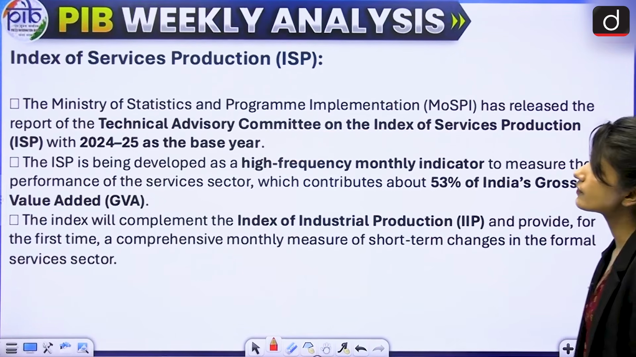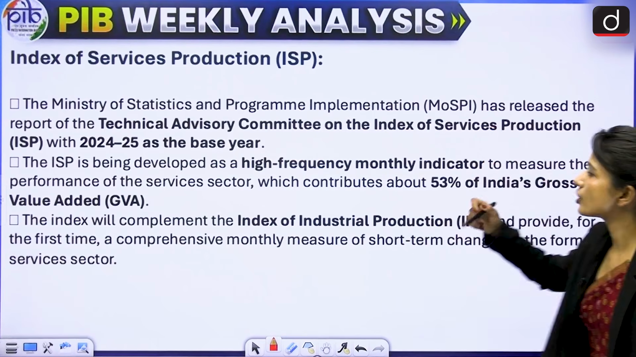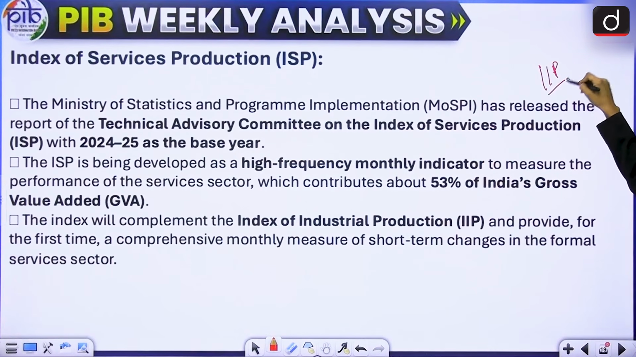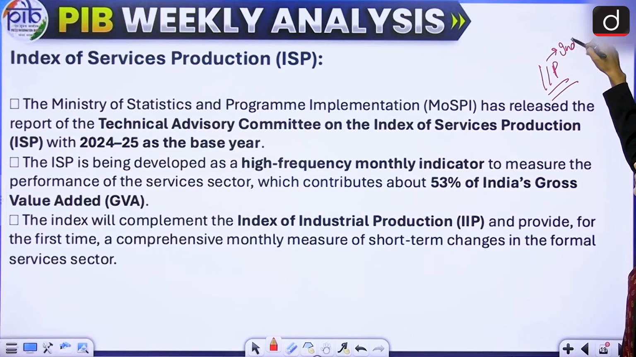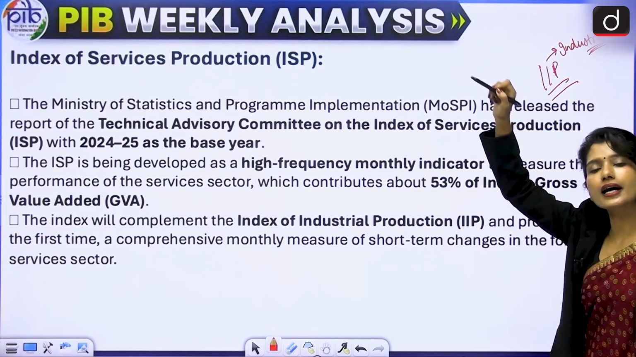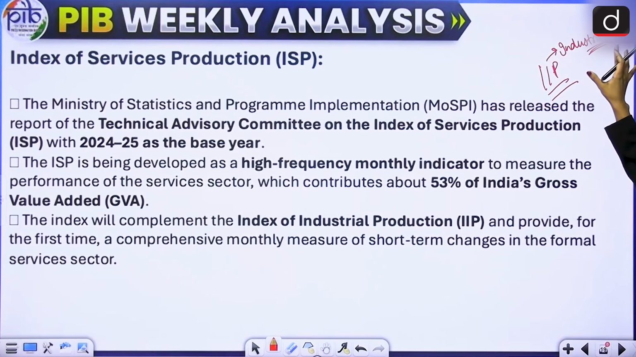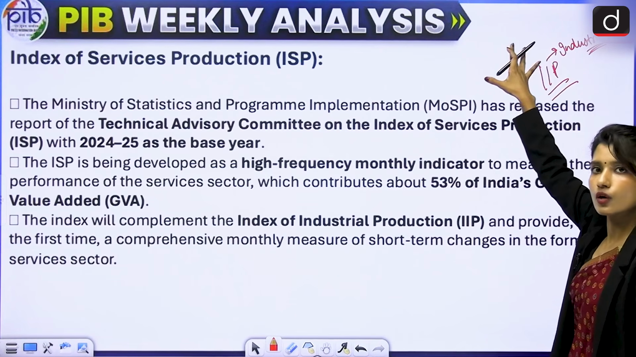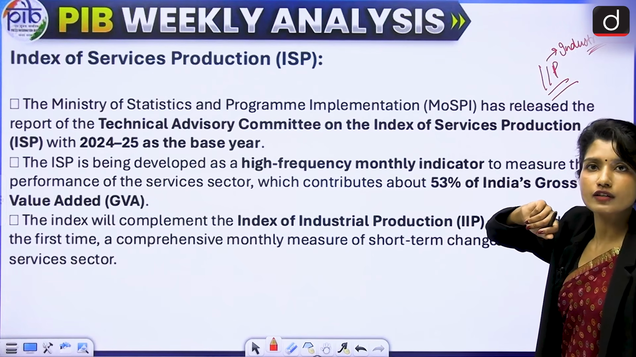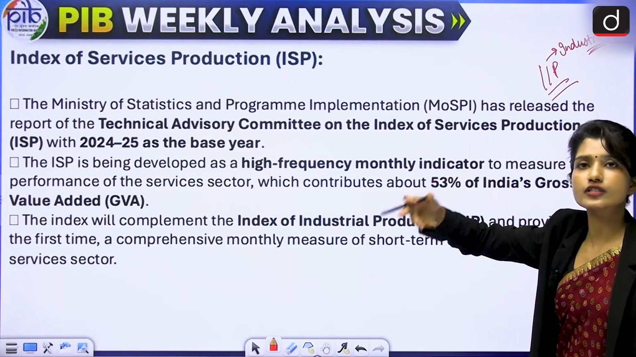Next is Index of Services Production. Now, I'm sure you must have read about IIP. What is that? Index of Industrial Production. IIP is released every month by the government to track industrial production, or industries such as manufacturing, mining, electricity, etc. But this is for industries. What about services? We did not have one for services to track the growth of the service sector.